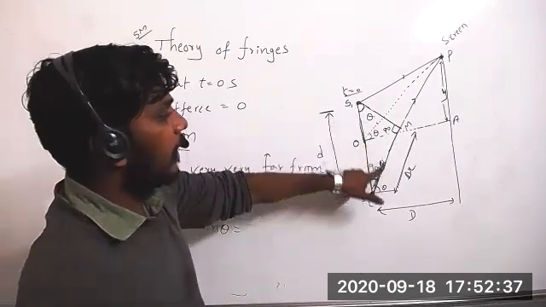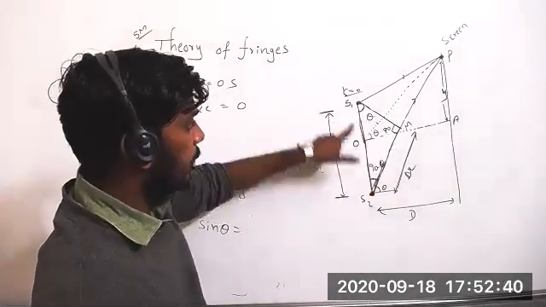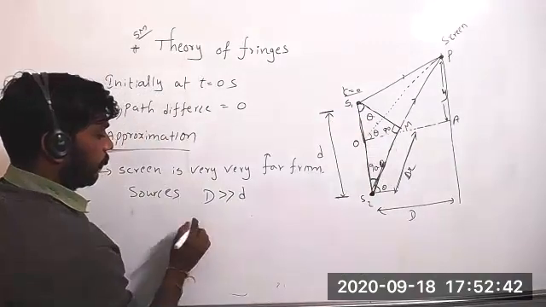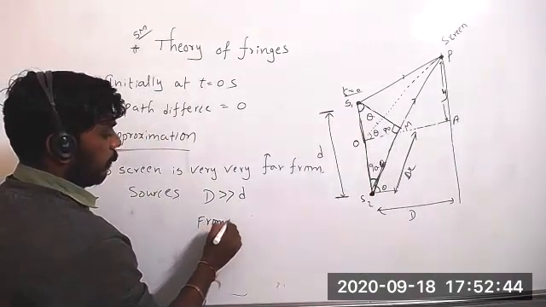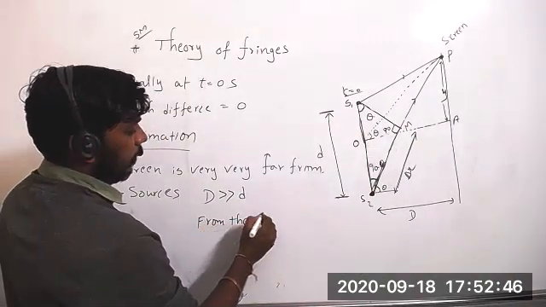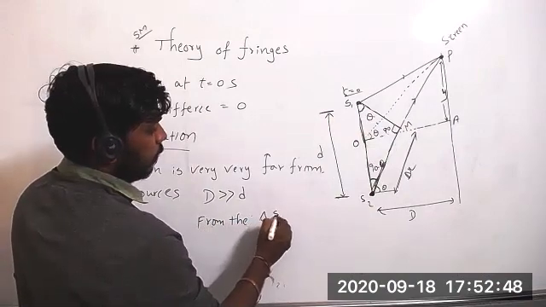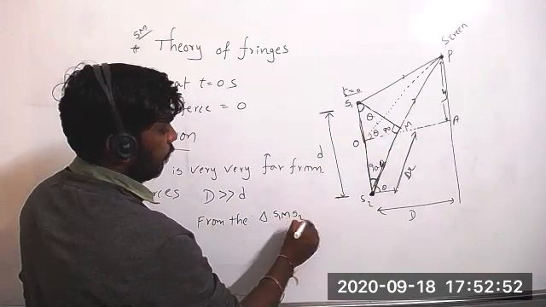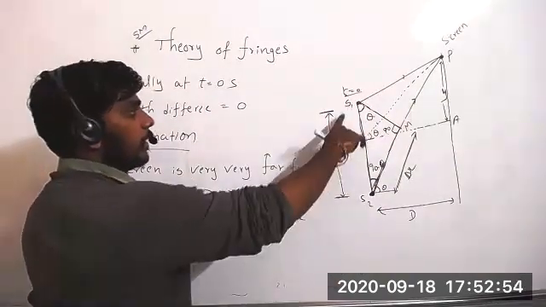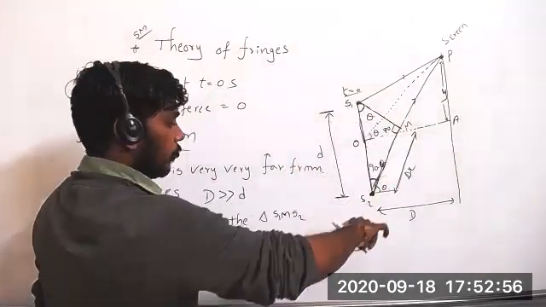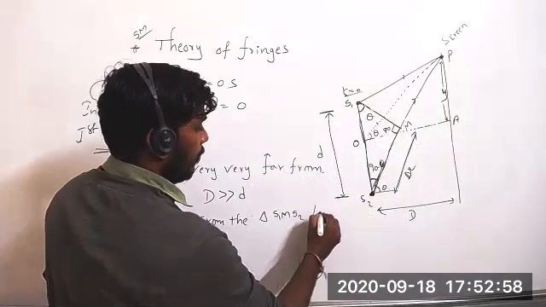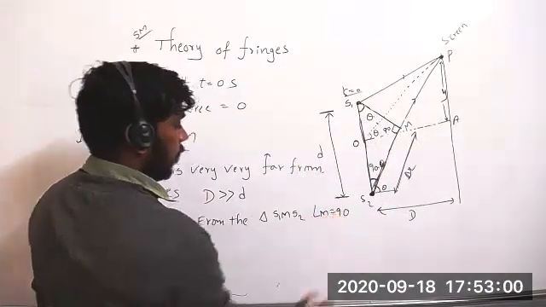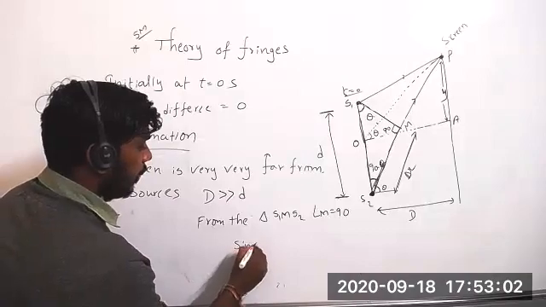From this theta we have to calculate, from the triangle S1 M S2. Angle M equal to 90. So from that sine theta, how much can you say?